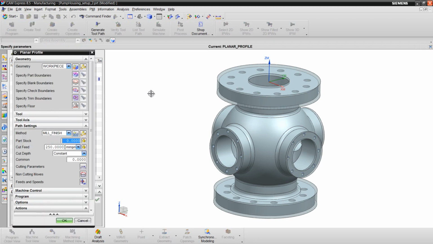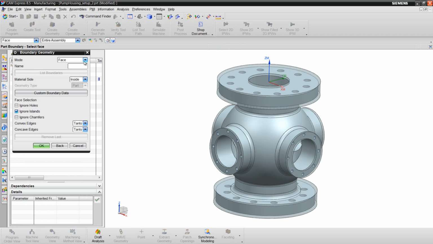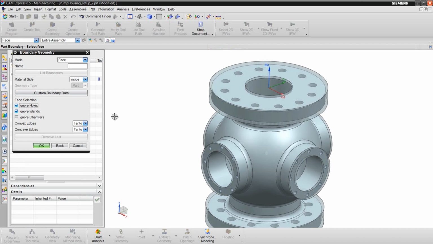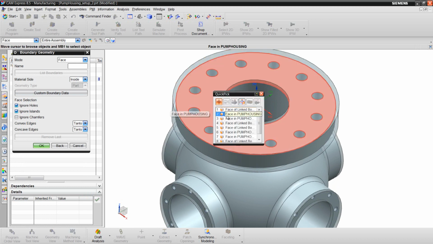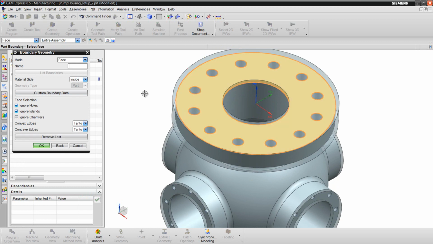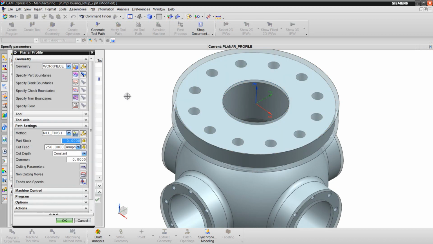Planar profile works off of boundaries that come off the edges of the solid itself. So first I'll specify a part boundary. Choose the boundary of the part that I wish to machine. Set the method to face, material on the inside. I'll turn ignore holes on, and then I'll choose the top face of the pump. My boundary is created. Now I need to specify a floor.